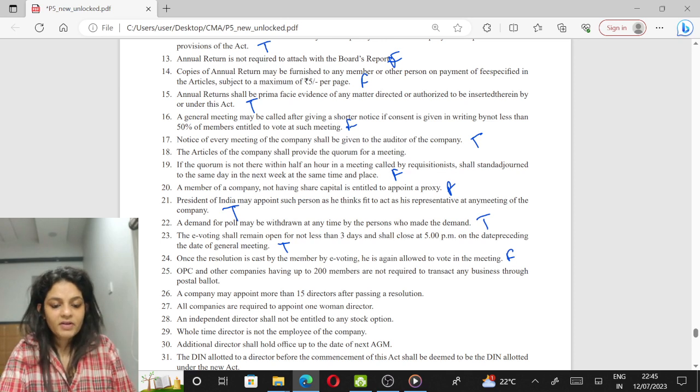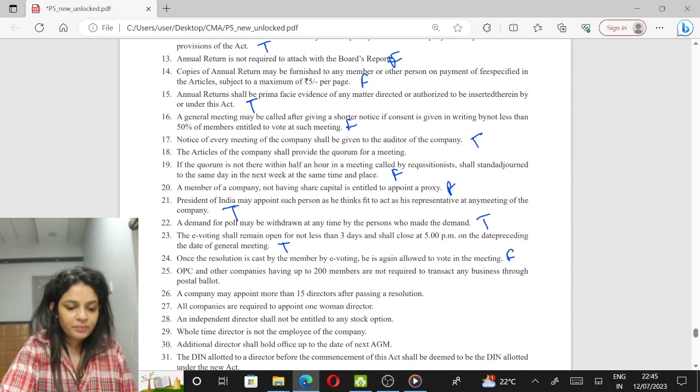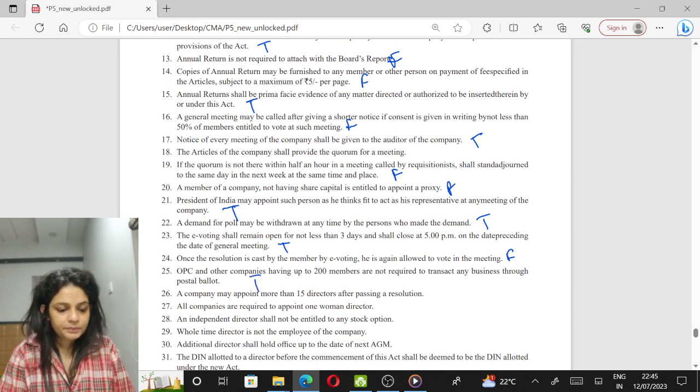OPC and other companies having up to 200 members are not required to transact any business through postal ballot. True. They don't have to conduct postal ballot.